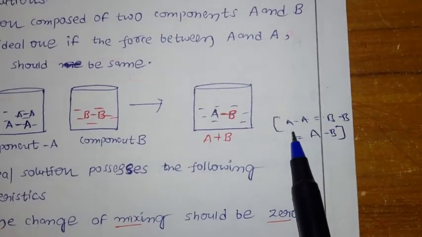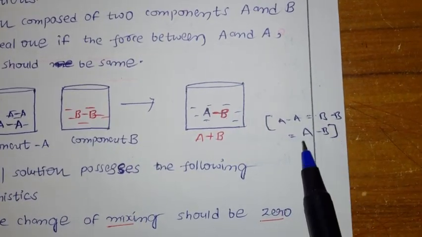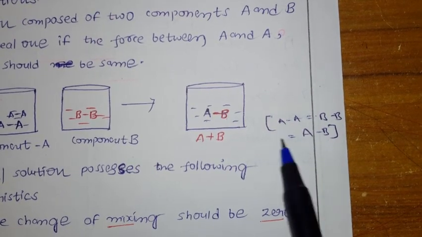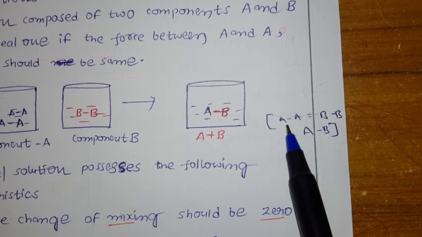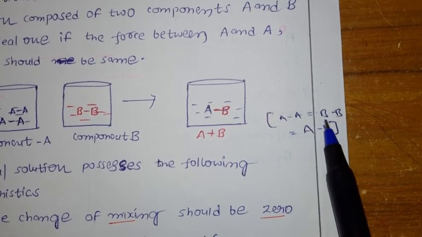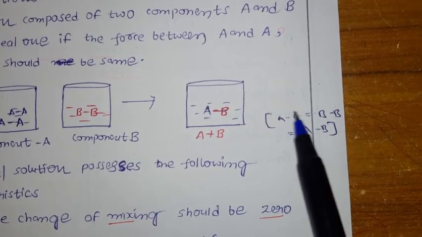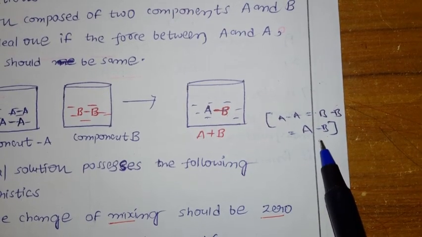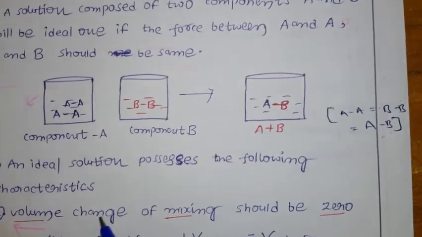That is, AA equals BB equals AB. Within the same component, however much interaction there is, after mixing the interaction should be the same. That type of solution is called an ideal solution.